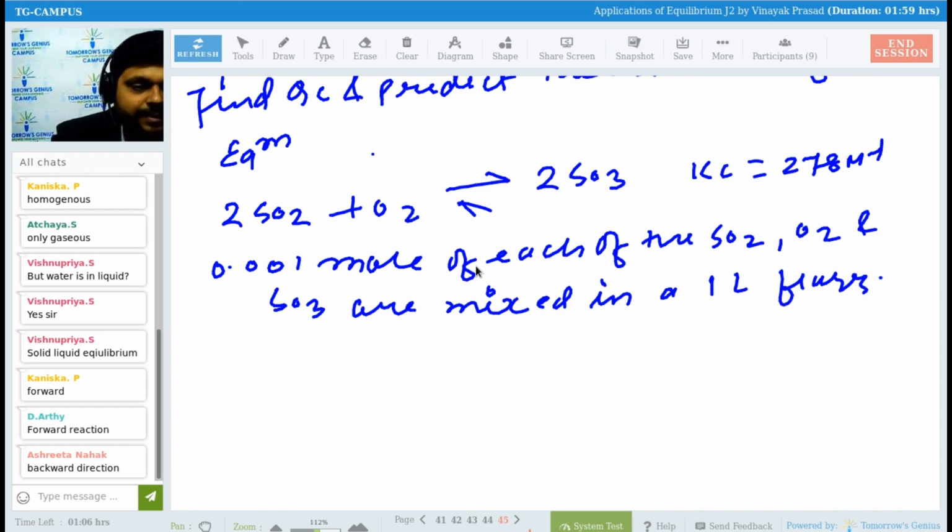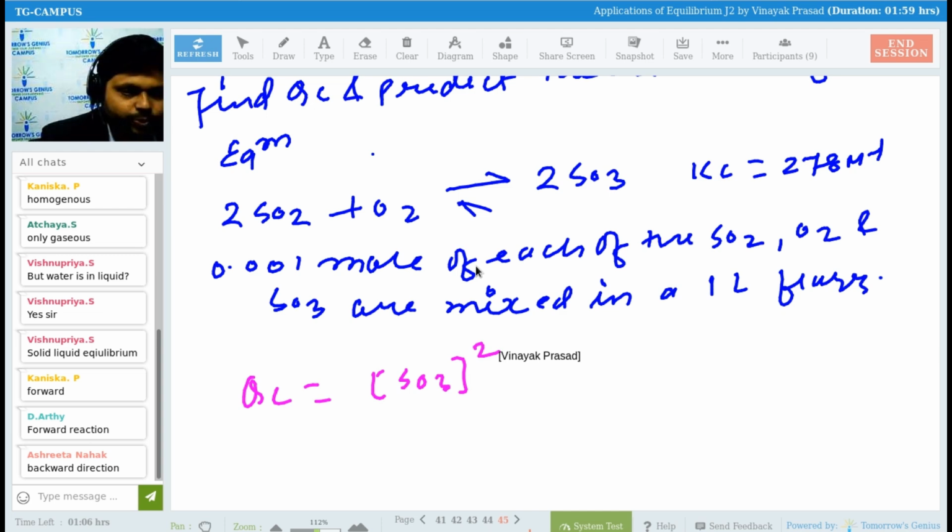QC is the concentration of product, and what is the product here? That is SO3. So can we directly write SO3, and the power will be 2, because the coefficient is 2. And upon SO2,